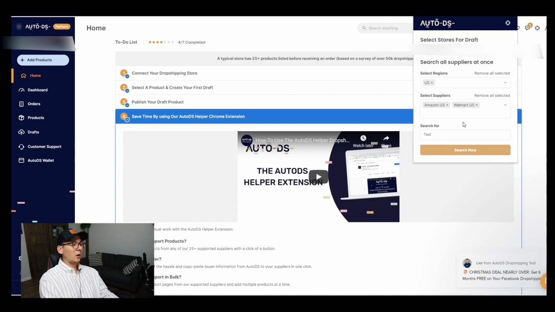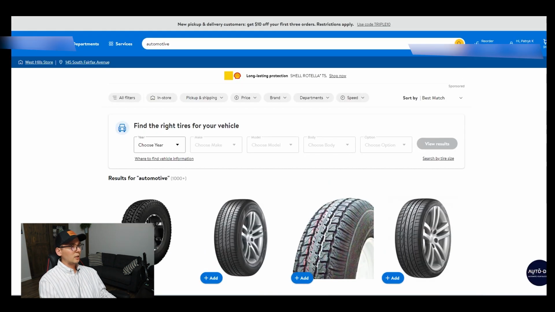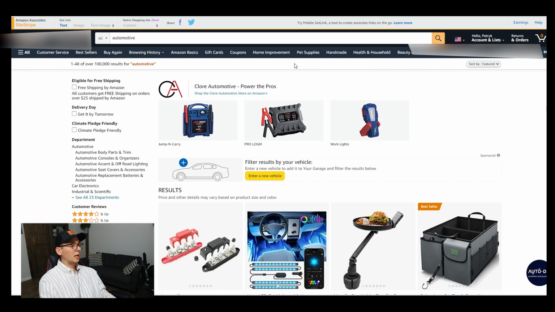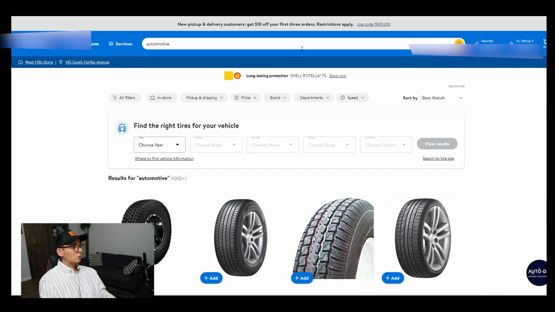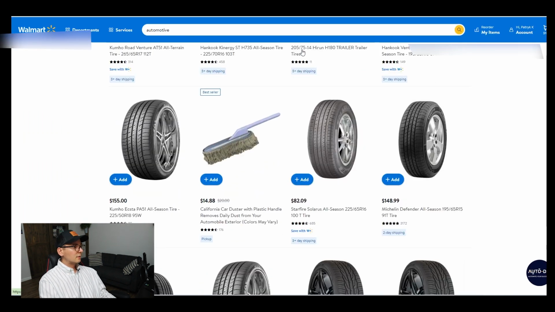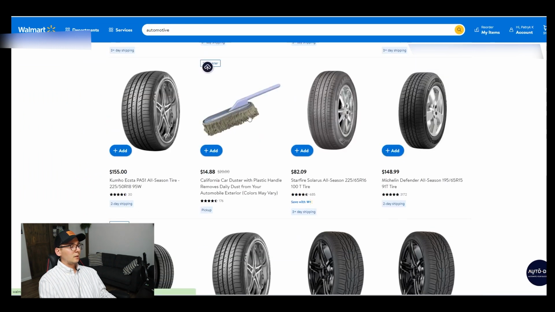So let's say I wanna find something related to cars. So I'm gonna put automotive, okay? It's a very good category to dropship. I'm gonna click search. And as you can see, the program opened 2 tabs. One is at Walmart and one is at Amazon, okay? So let's say I'm gonna go to Walmart and I wanna list this item right here, okay?